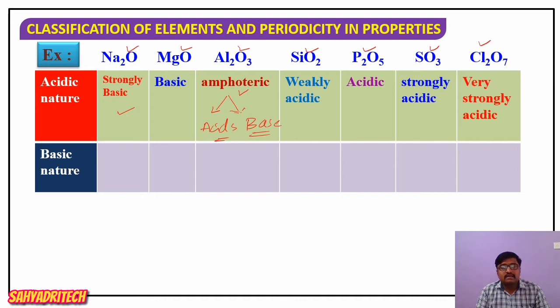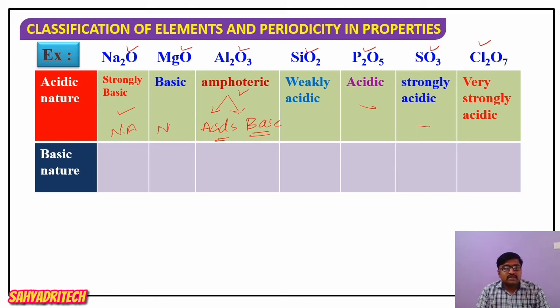Then coming to the next oxides, SiO2 is weakly acidic, phosphorus pentoxide is acidic, SO3 is strongly acidic, and Cl2O7 is very strongly acidic. Which means basic nature decreases and acidic nature goes on increasing. If you look at the acidic nature, sodium oxide is non-acidic.